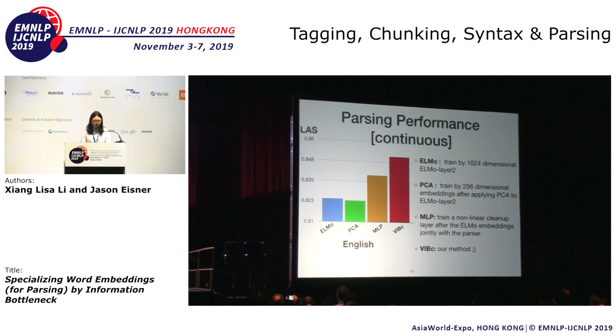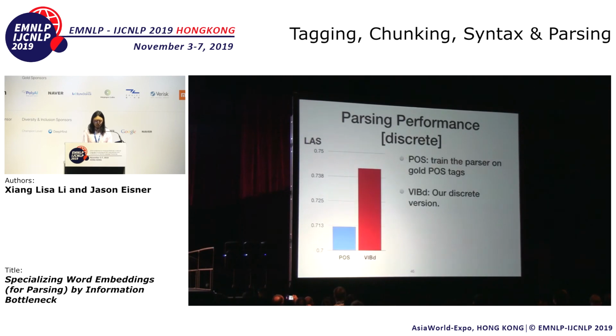Now this graph only shows English, but we run experiments on 9 languages. Our method wins or statistically ties across all 9 languages. We have approximately 1-point improvement on labeled attachment score on average. And the gold part-of-speech tags are good for parsing. But the point of our method is to find the tag set that's most useful for parsing. And our result outperforms the part-of-speech baselines, unsurprisingly.